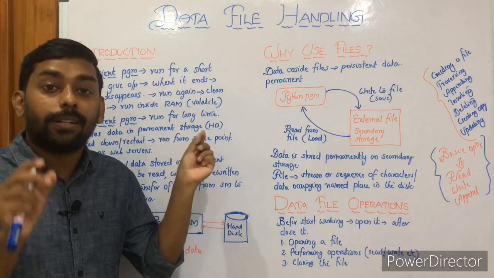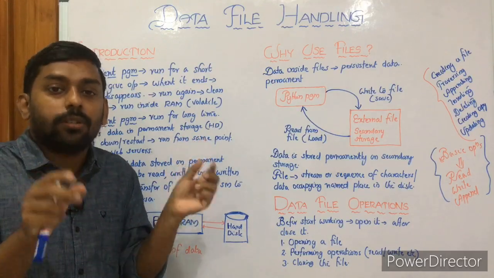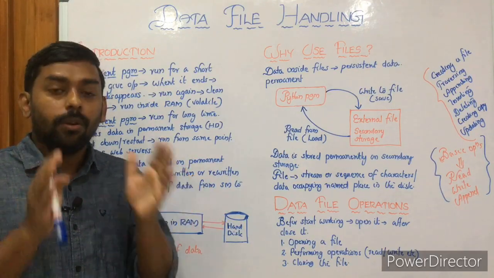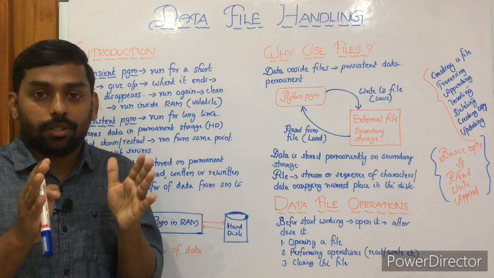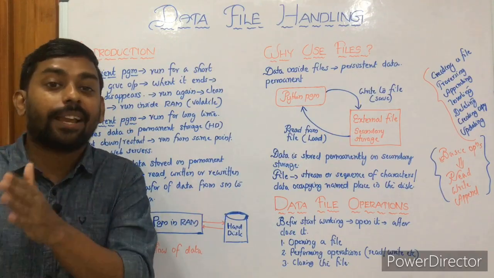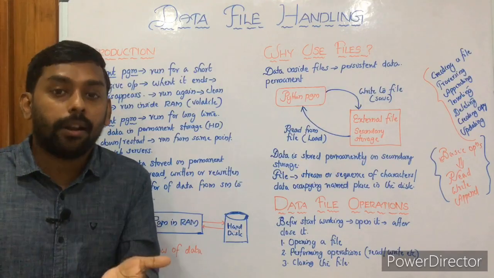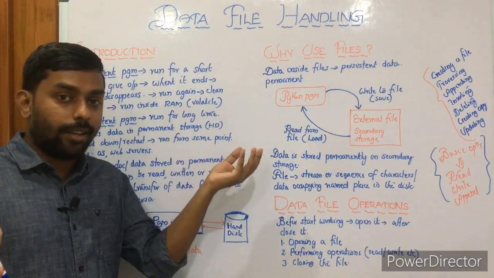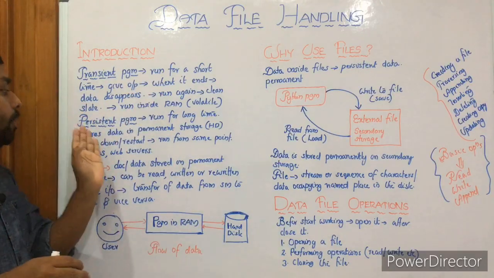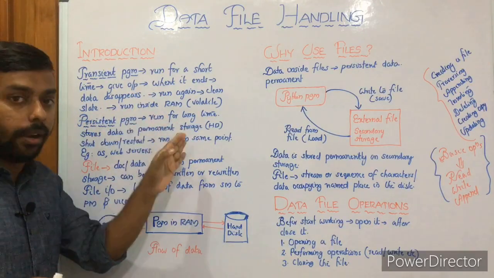RAM is a place for temporary storage, and which is a place for permanent storage? Of course you know it, the hard disk. So in data file handling operations, we store data in permanent memory, in secondary storage media or the hard disk, other than RAM. So it runs for a long time and stores data in permanent storage, that is, the hard disk or hard drive.